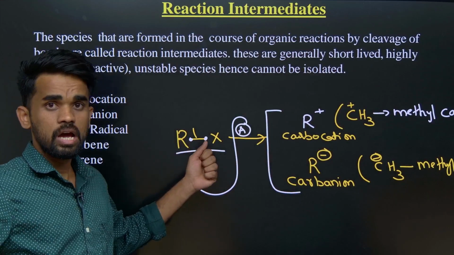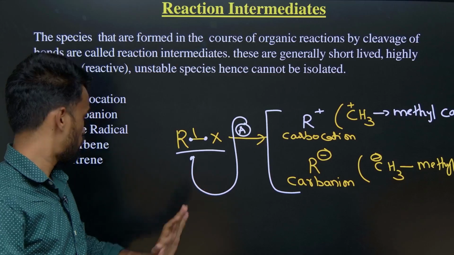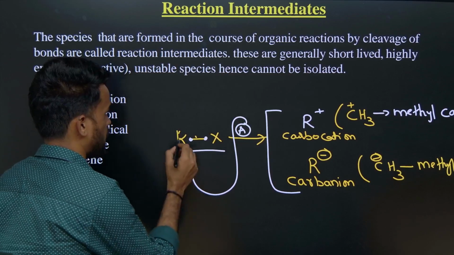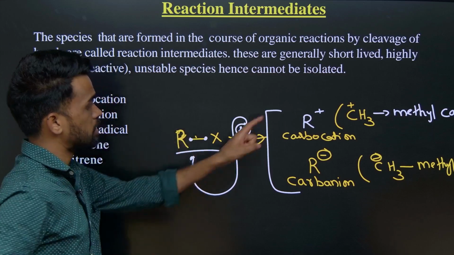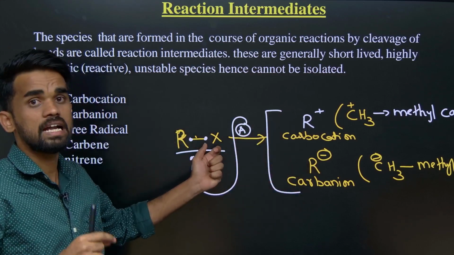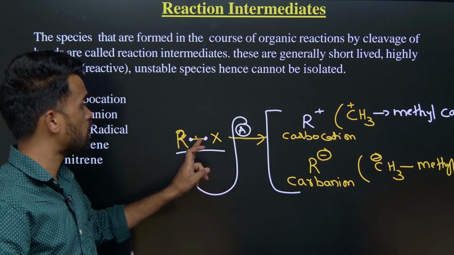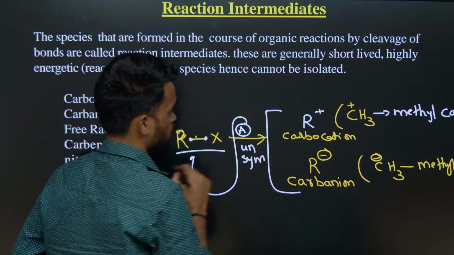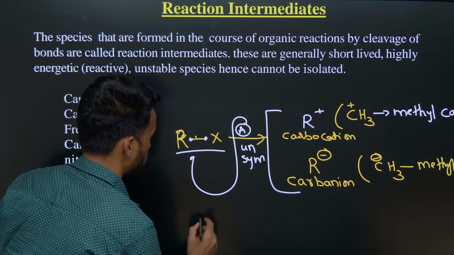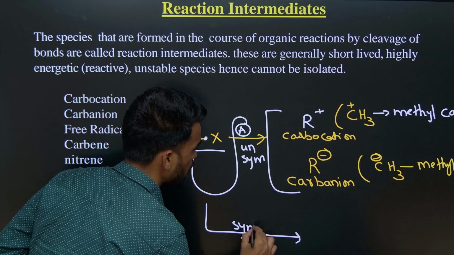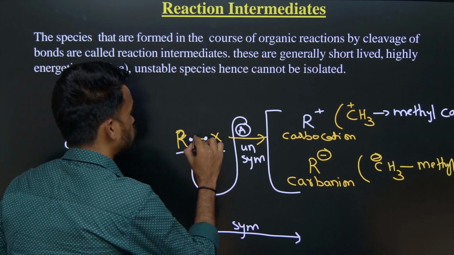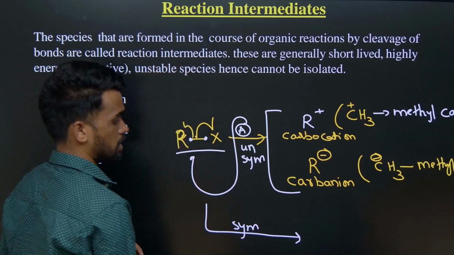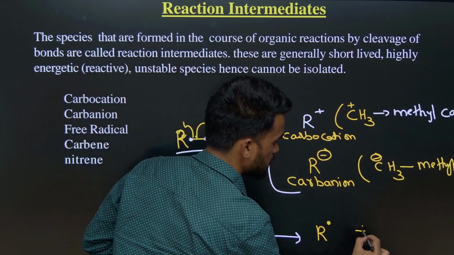So we have just now seen heterolytic cleavage only. Now if, due to some reasons, the bond breakage takes place homolytically, it means breaking takes place in a symmetrical fashion. These are obtained when the bond breakage is unsymmetrical. Now let us consider the bond breakage is symmetrical. If the bond breakage is symmetrical, what happens? You are going to get R with one electron and also X with one electron. Therefore we are going to get R dot plus X dot.